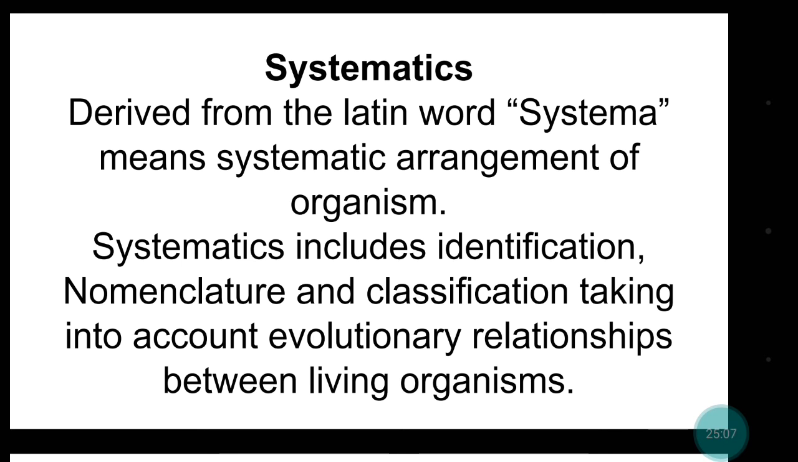Systematics is nothing but taxonomy plus establishing the evolutionary relationships between living organisms, right? Systematics includes identification, nomenclature, and classification. And this identification, nomenclature, and classification is also done in taxonomy, but here you are taking into account evolutionary relationships between living organisms. So you can see taxonomy falls within systematics, right?